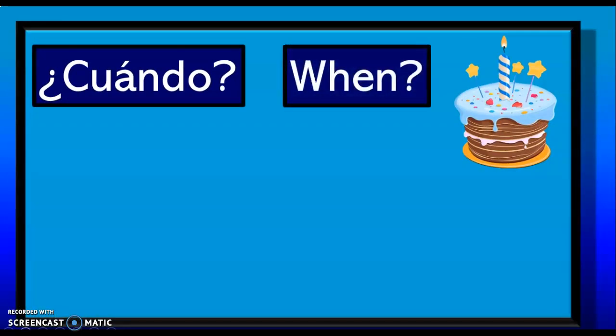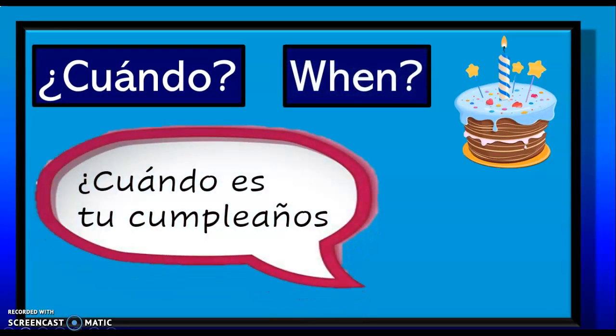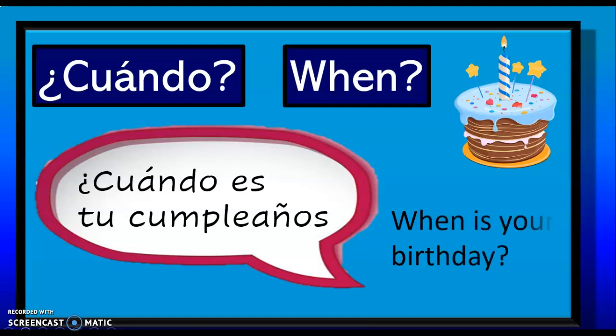¿Cuándo? is the word in Spanish for when. ¿Cuándo es tu cumpleaños? That's an important question, right? When is your birthday? Cumpleaños is the word in Spanish for birthday. ¿Cuándo es tu cumpleaños?